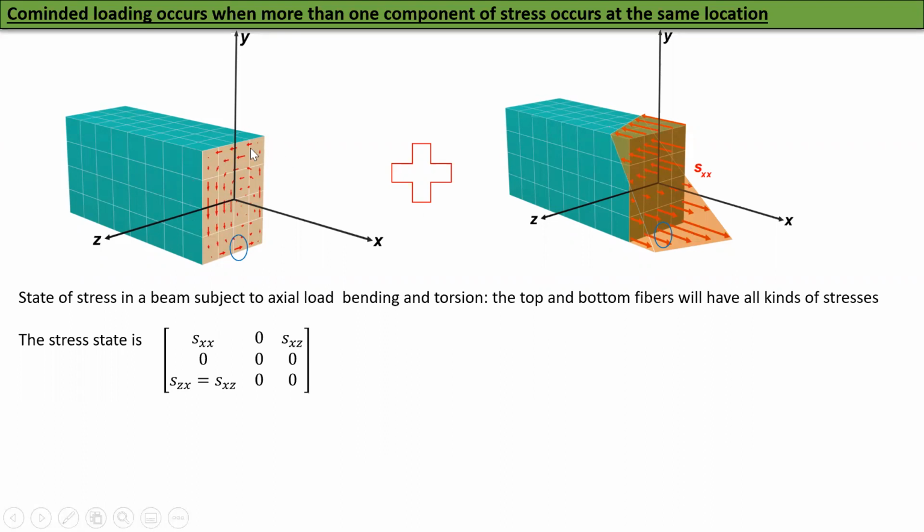Therefore, we can again use the usual Mohr circle formulae. In this particular case, SXX has two terms. One from axial loads, that will give me SXX, and one from bending, My over I. So you have to combine them two, and now you have to use rule number 2 for combination. They both have the same force and same phase, so you can add them together. Okay, and SXZ is due to the torsion in the shaft.